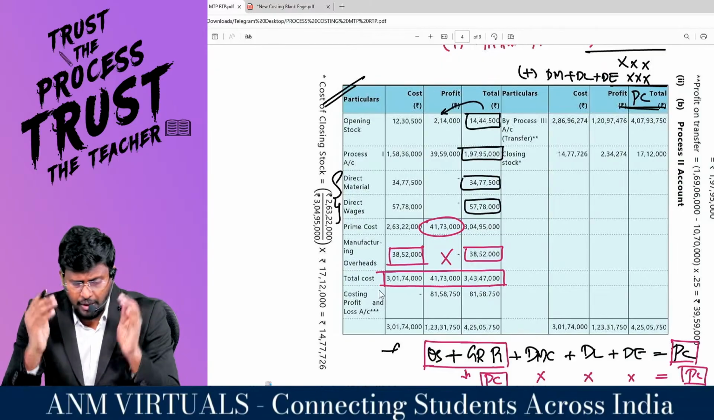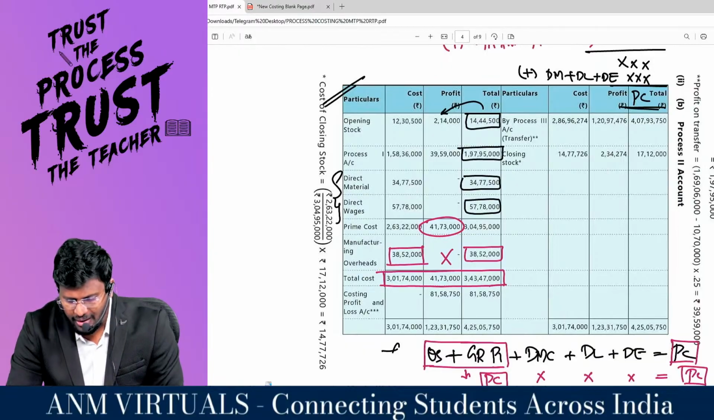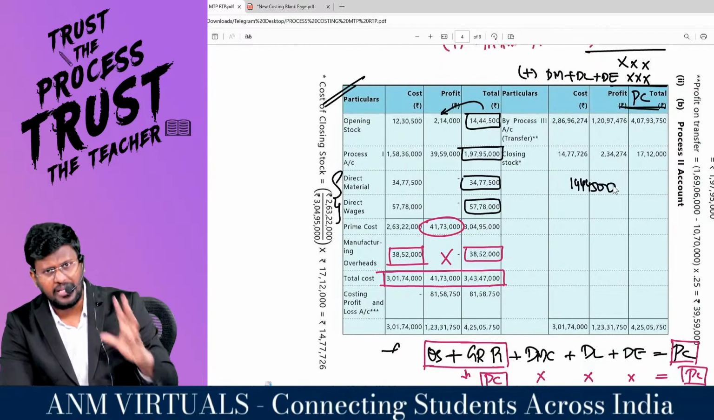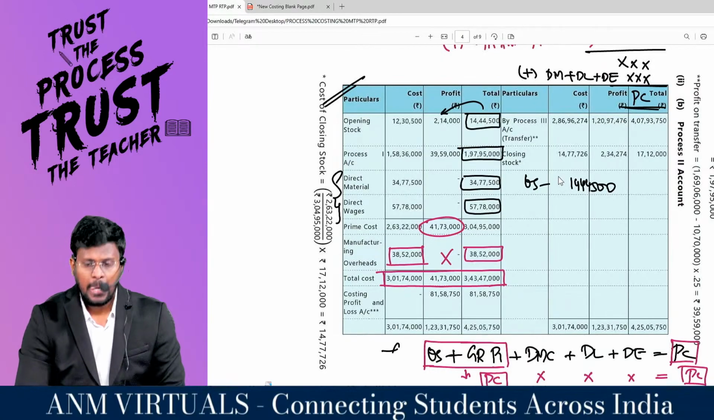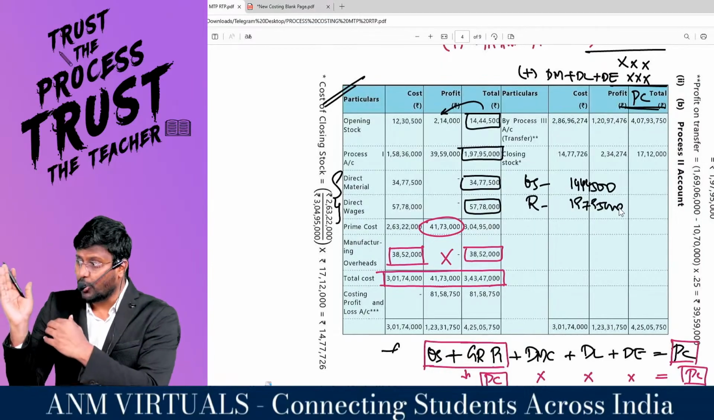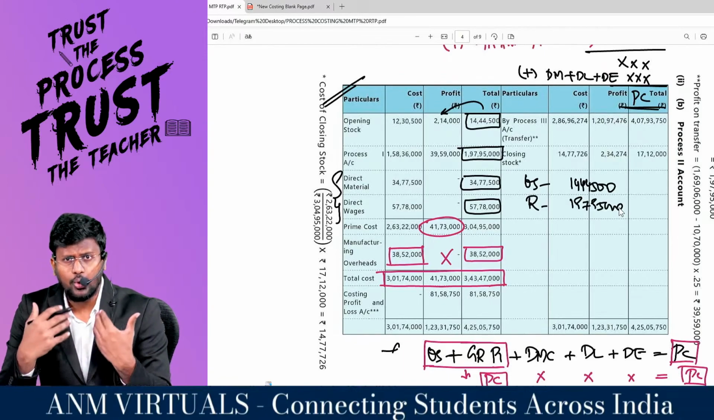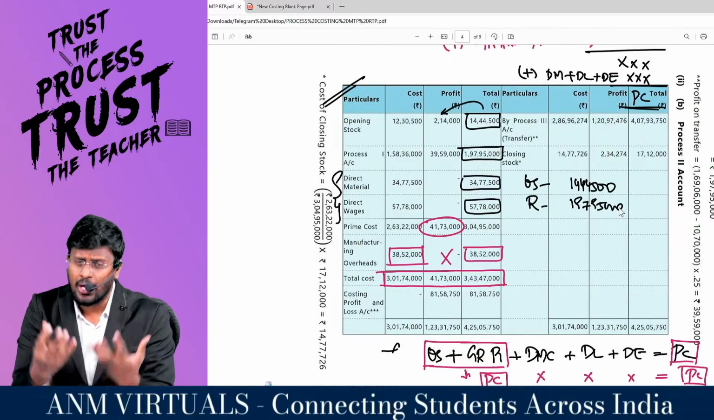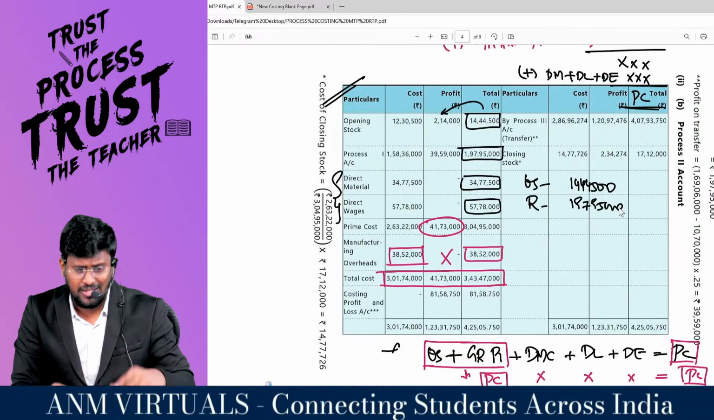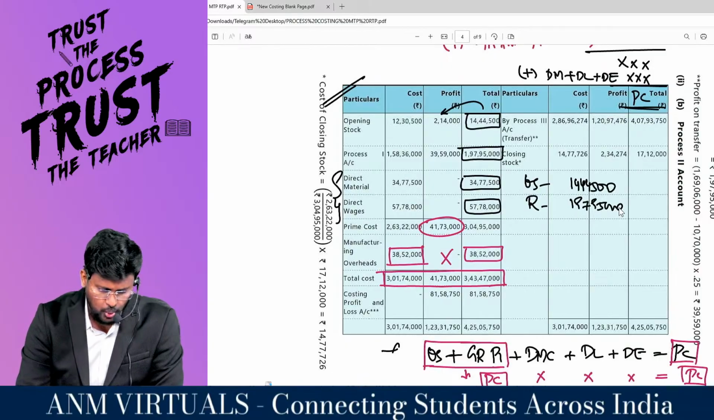So think from the angle of process number 2. If you are process number 2, you already have an opening stock of 14,44,500 rupees. Now you are receiving 1 crore 97,95,000 rupees of goods from process number 1. Surely that includes profit, there is no doubt, but according to you, whatever amount at which you received from the earlier process is the cost to you. Comfortable?